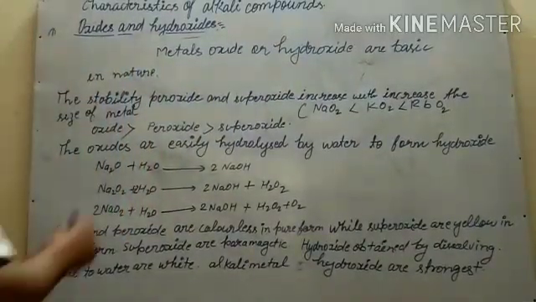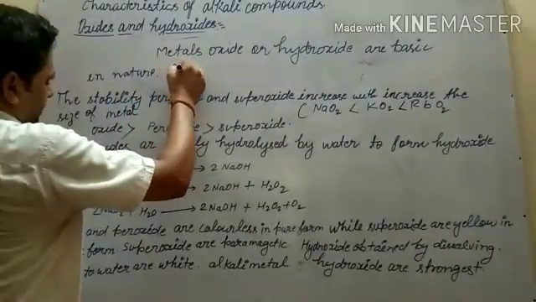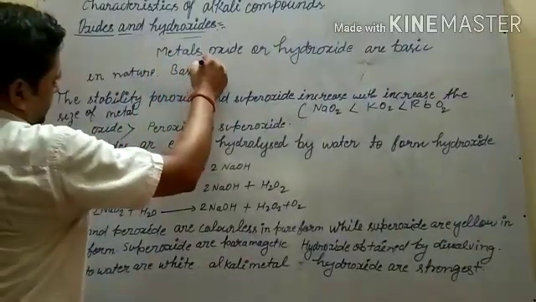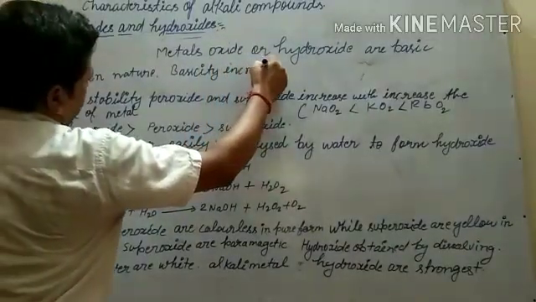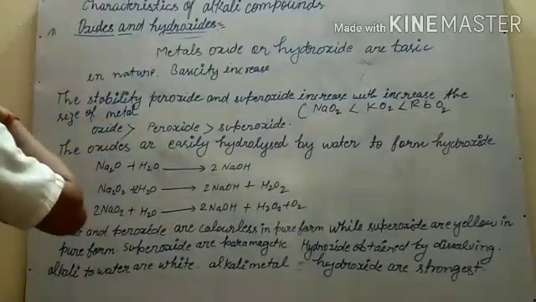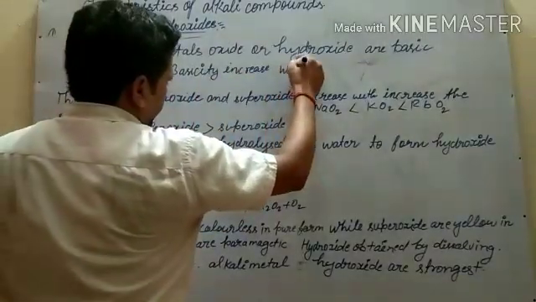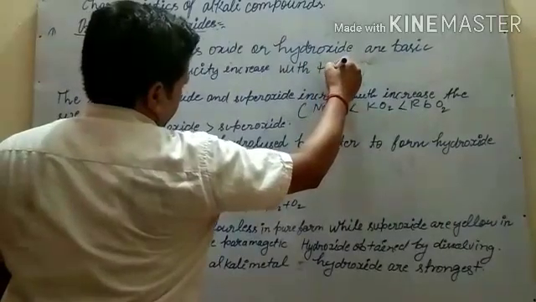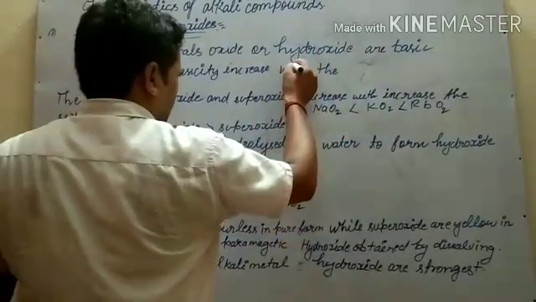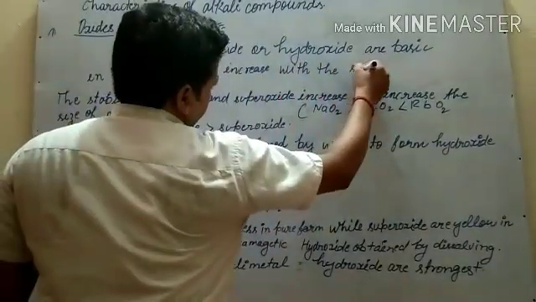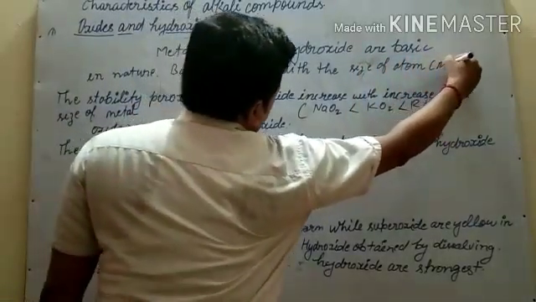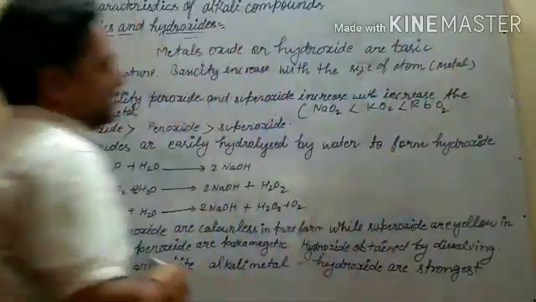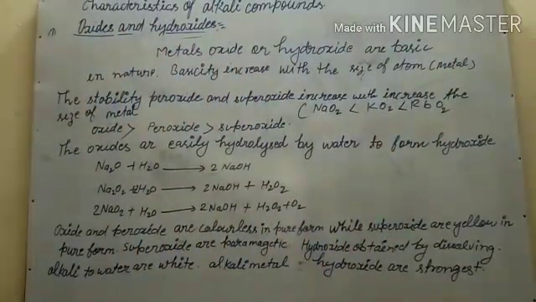Basicity increases with increase in the size of the metal atom.